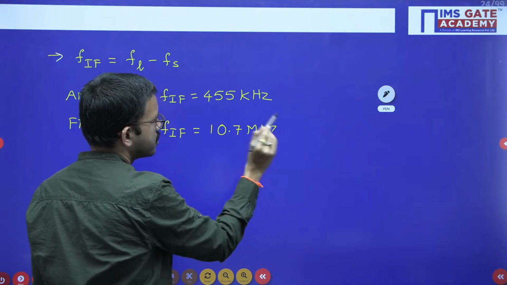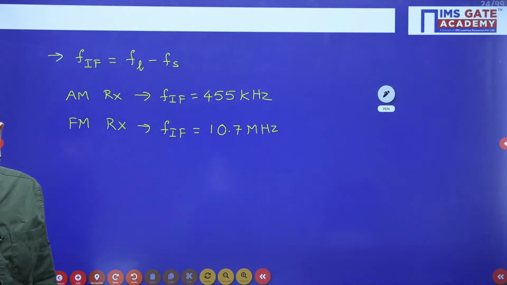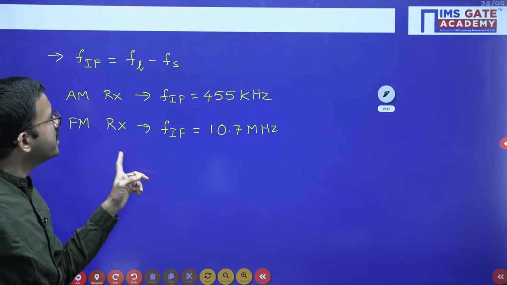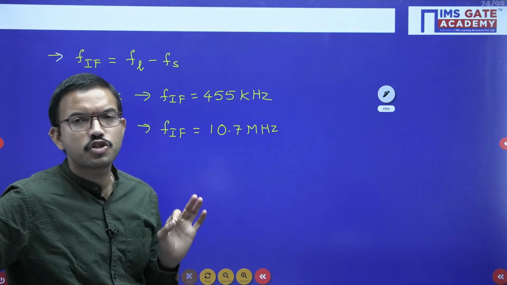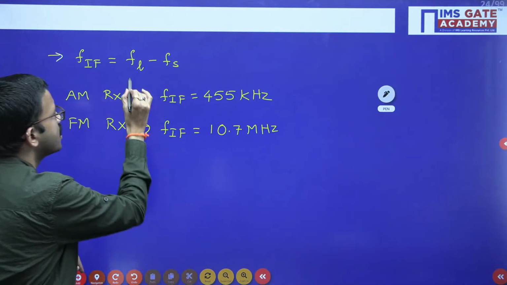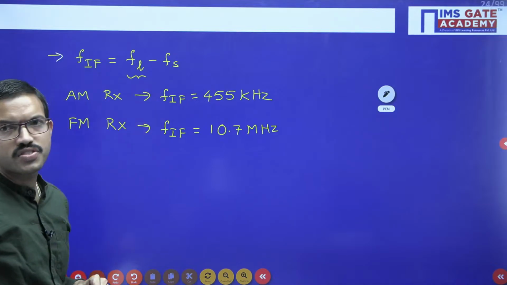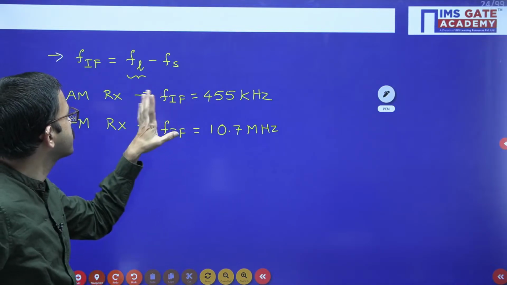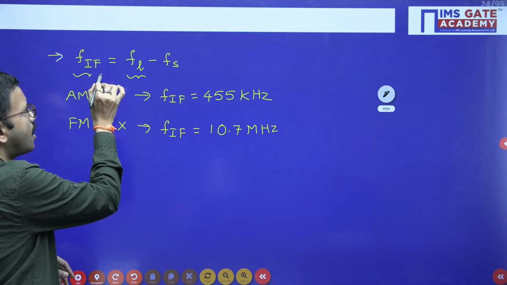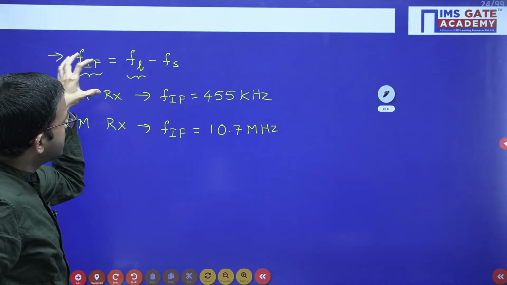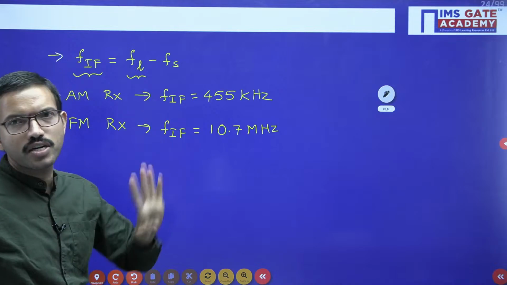So in the super heterodyne receiver, tuning means we are changing the local oscillator frequency. Here the intermediate frequency is already constant, so to get that particular frequency, we vary the local oscillator frequency.